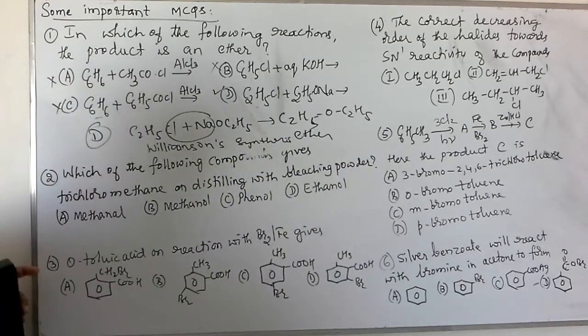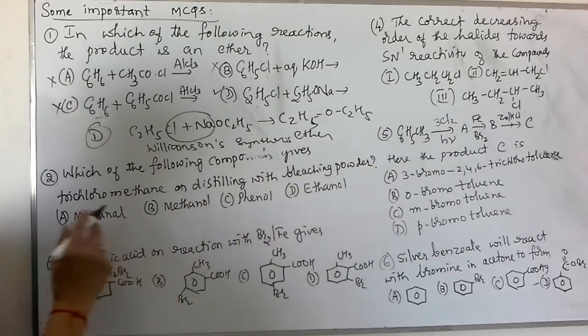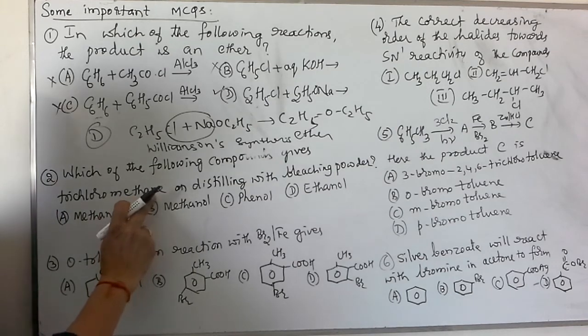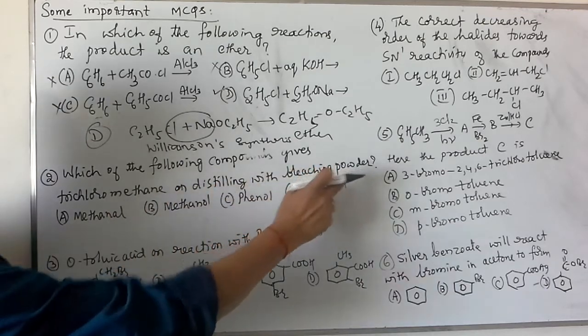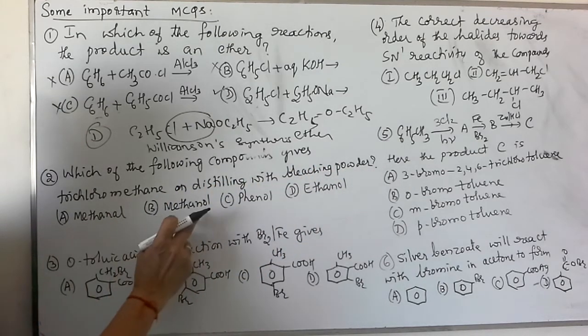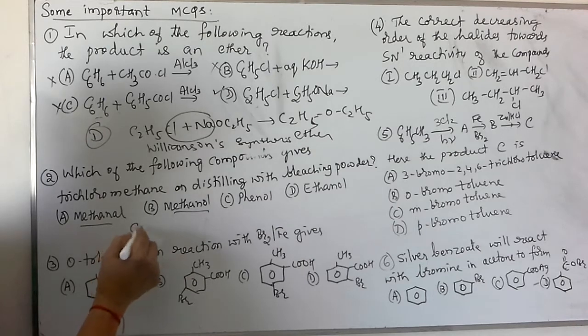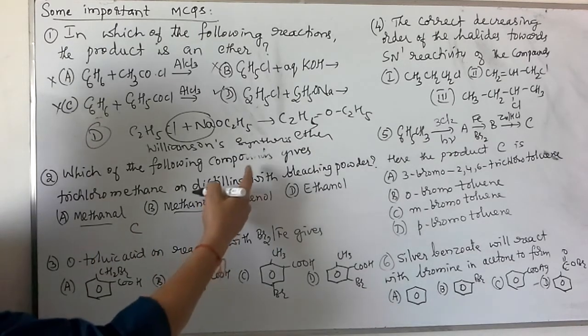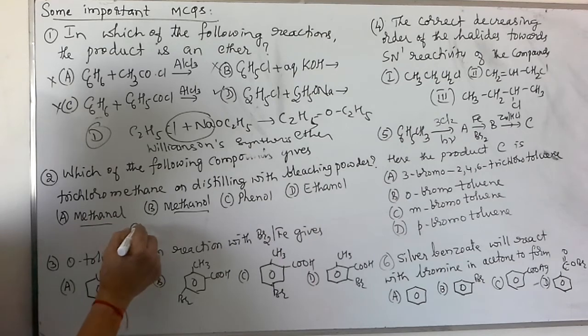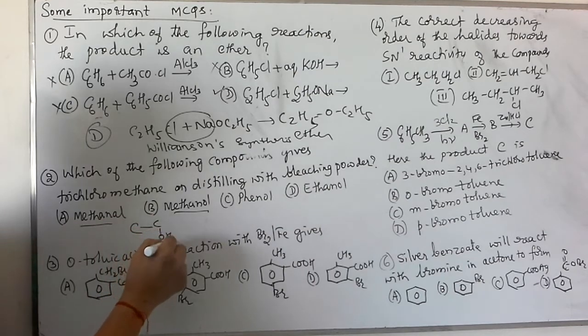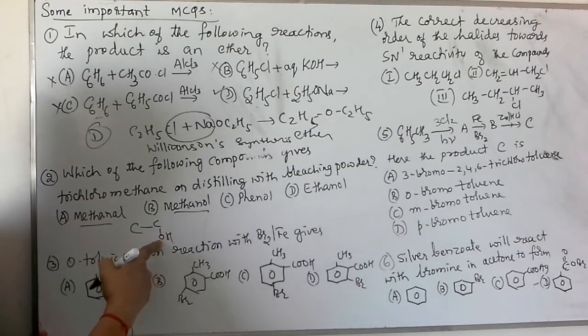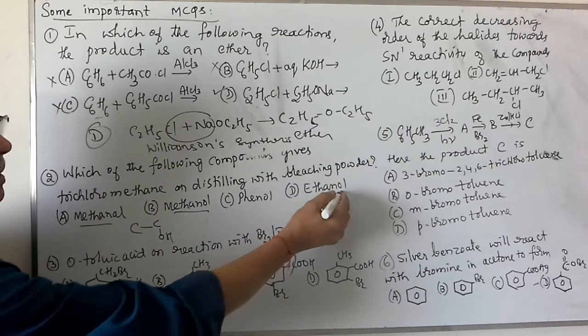It is a product. Then, which of the following compounds gives trichloromethane? Trichloromethane is nothing but chloroform. On distilling with bleaching powder: methanol, phenol and ethanol. Just observe, in case of methanol, there is only one carbon atom. For the reaction with bleaching powder to give rise to chloroform, we require a minimum of 2 carbon atoms with one OH group. So the second carbon atom should carry the OH group.